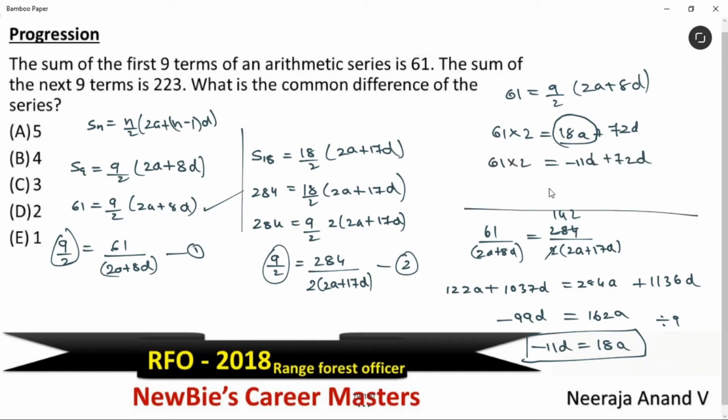Now, what is this value? 61d is equal to 61 into 2. We can cancel these two. What are we left with? D value. D value is 2. Option D is the answer for this question. I hope this is clear.